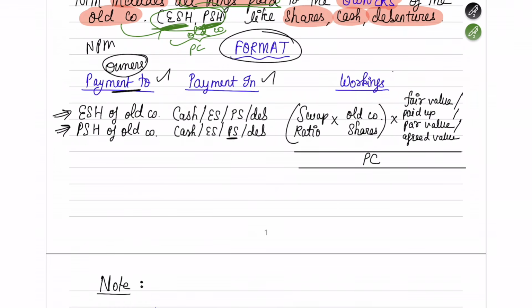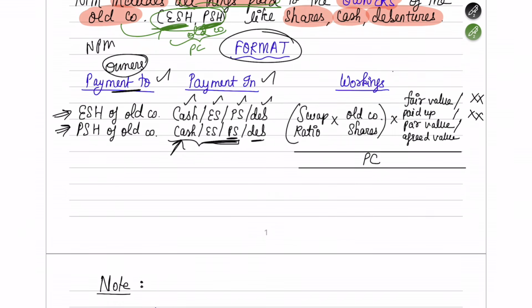Okay, in what form are you going to make the payment? You can either pay in cash, equity shares, preference shares, or debentures. Any form is acceptable. Usually in our questions, these three forms are usually given. Debentures is not so commonly given. If you are paying in the form of cash, no problem. Directly you can write that value here.